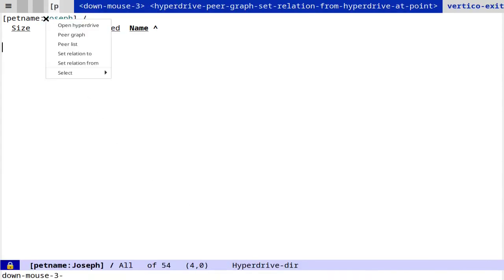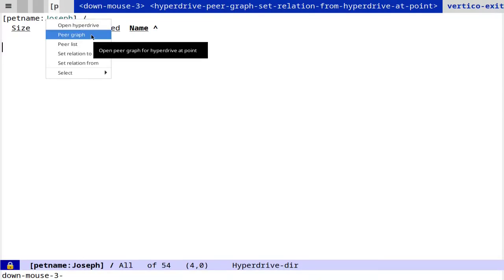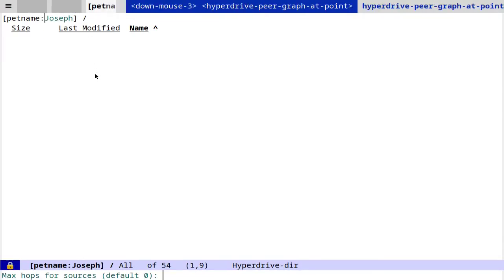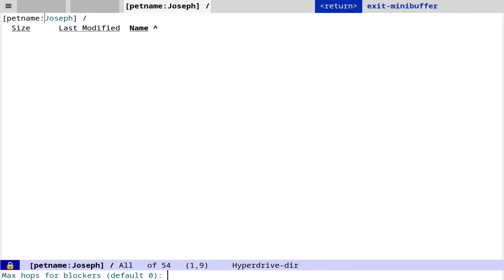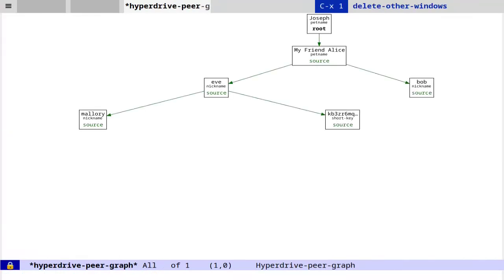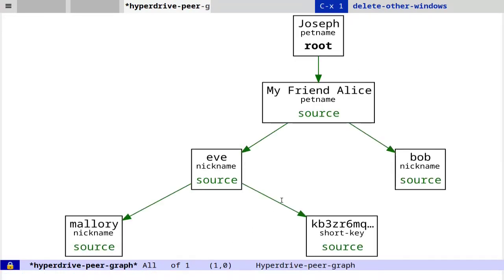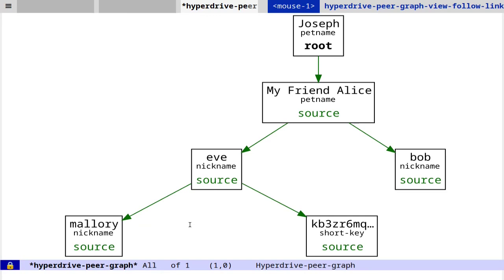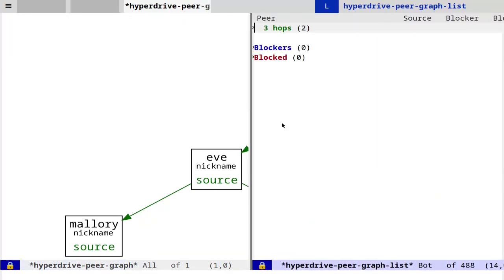Now, I'll right-click on my name again and click on Peer Graph. Max hops, let's say 3. And for blockers as well. And here's the peer graph from my newly created hyperdrive's perspective. Mallory is included as a source, 3 hops from the root. Let's open the list view.